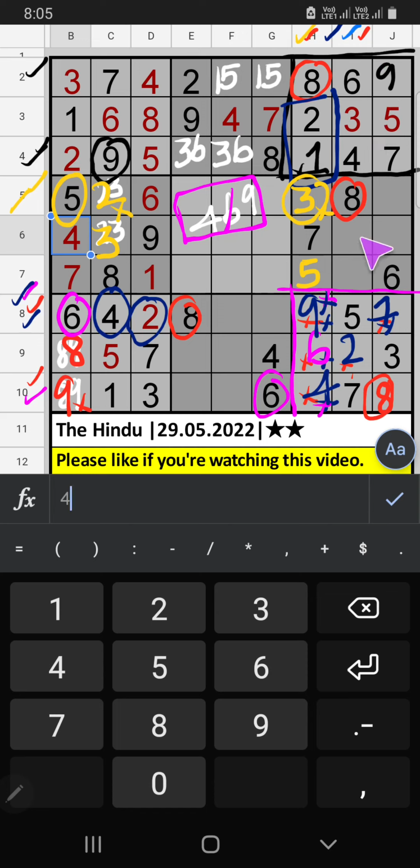Column I, 2 numbers are remaining, 1 and 9. 7th row we have 1. So 1 can't come in this cell. 1 is confirmed here. Then 9 is here. Column J, 2 numbers are remaining, 2 and 4. 5th row we have 2. So 2 can't come in this cell. 2 is confirmed here. Then 4 is here.